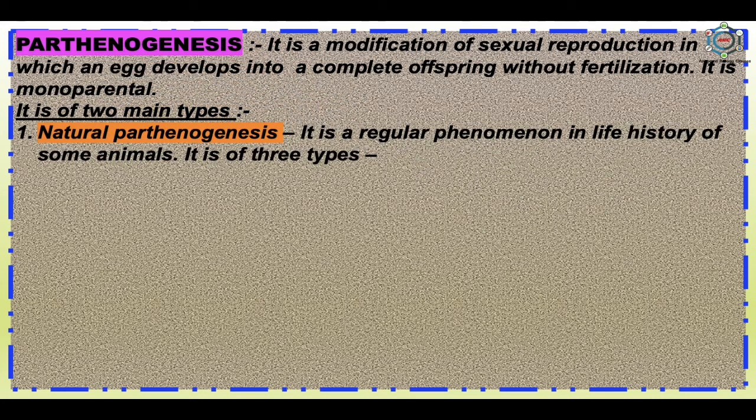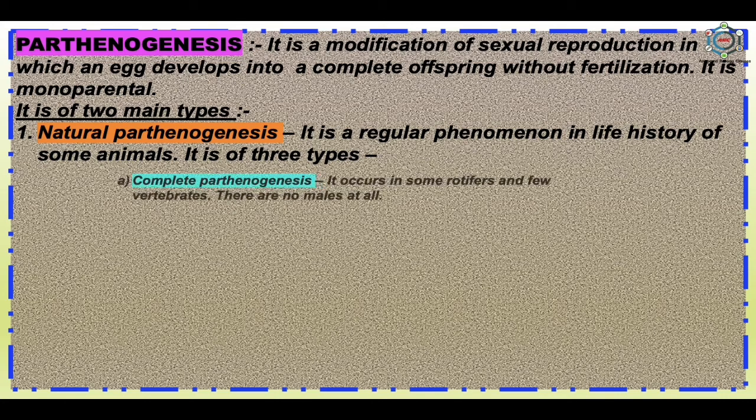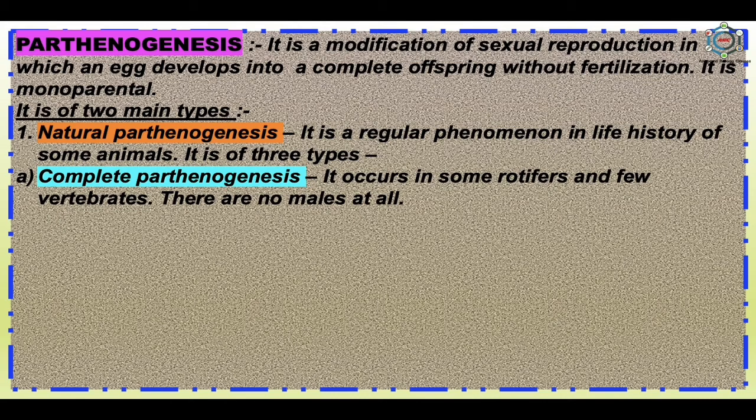The first one is natural parthenogenesis, which is a regular phenomenon in the life history of some animals. It is of three types. First one is complete parthenogenesis. It occurs in some rotifers and a few vertebrates. There are no males at all. So, females develop exclusively by parthenogenesis, producing new offsprings, like the Caucasian rock lizard.